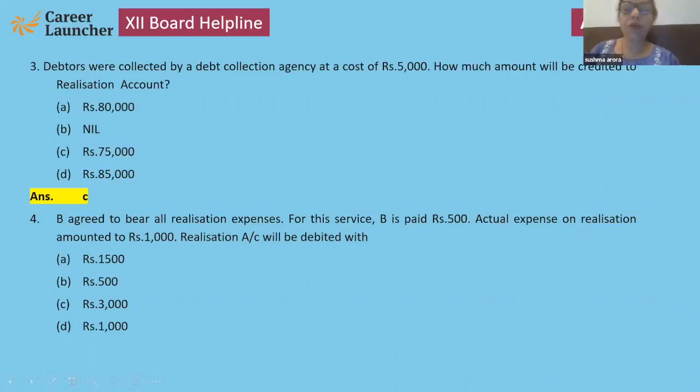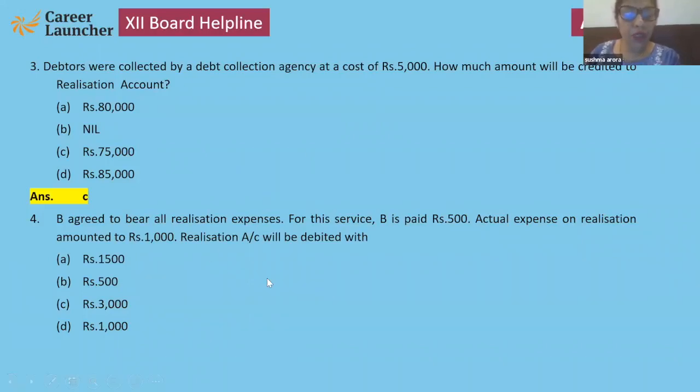Here I'm going to show you. Total debtors are 80,000, 5,000 charged by a debt collection agency. So 75,000 rupees will be the realized value.